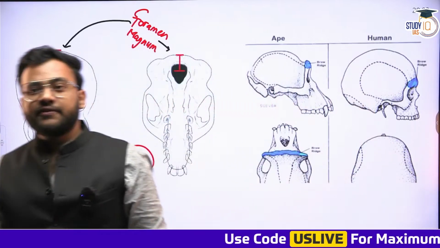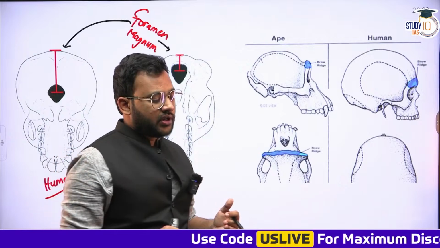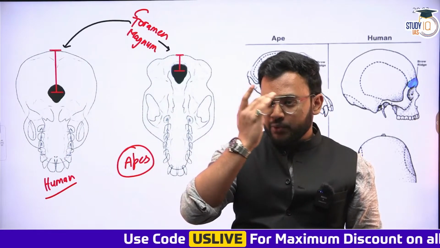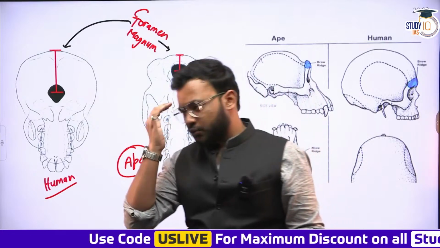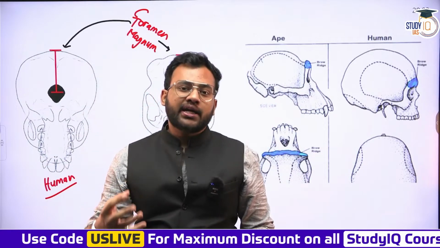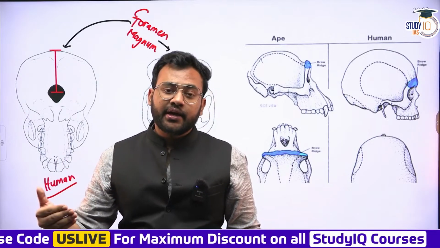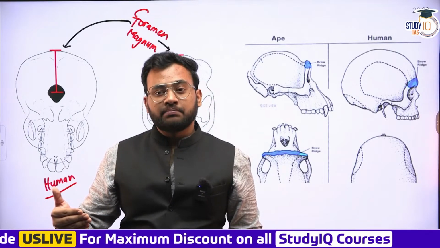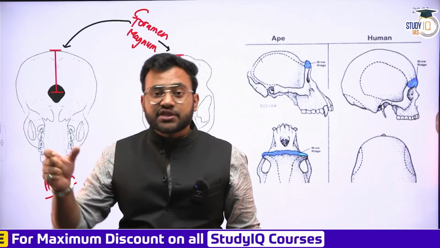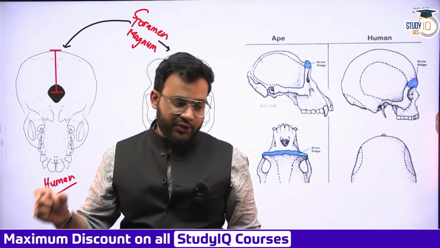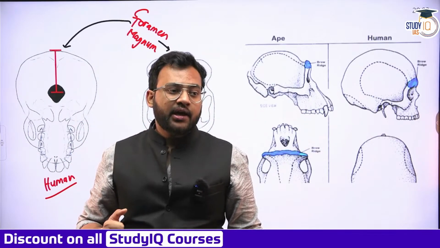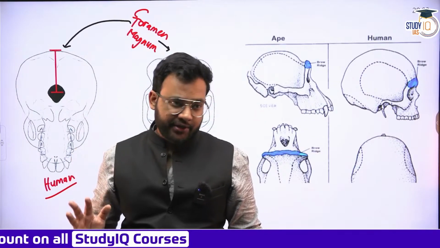All right. The second difference is the presence of supraorbital ridges. You see this portion where your eyebrows are located, just above the eye, this portion around the forehead, it is basically very marked and prominent among the apes and some of the fossil humans or the fossil hominins. So this is called the supraorbital ridges. It is often continuous, running from one end to another end. At times it is separated.